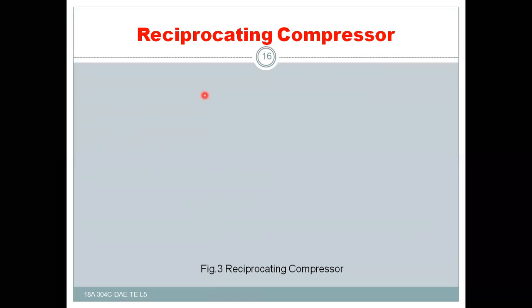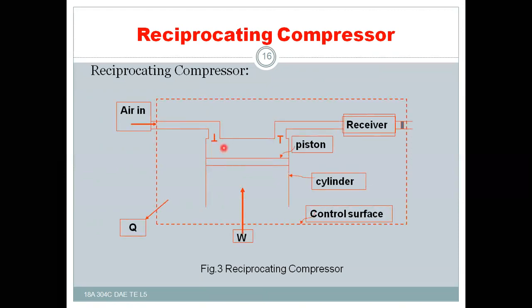The reciprocating air compressor, its working principle is more or less like that of IC engines. Here also the reciprocating compressor has a cylinder.